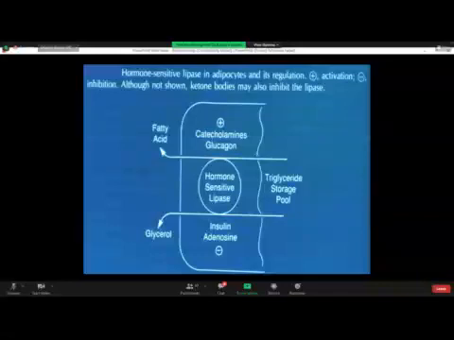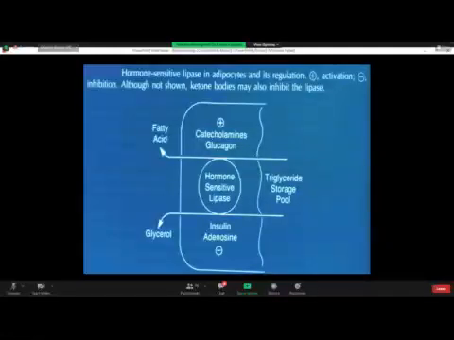Thus insulin causes lipogenesis as a delayed action, and it inhibits lipolytic activity. And then is the effect of insulin on protein metabolism. We have seen that insulin causes increased entry of amino acids into the cells. And then these amino acids are converted into proteins, maybe muscle proteins, nucleoproteins, phosphoproteins, bone proteins, or plasma proteins.